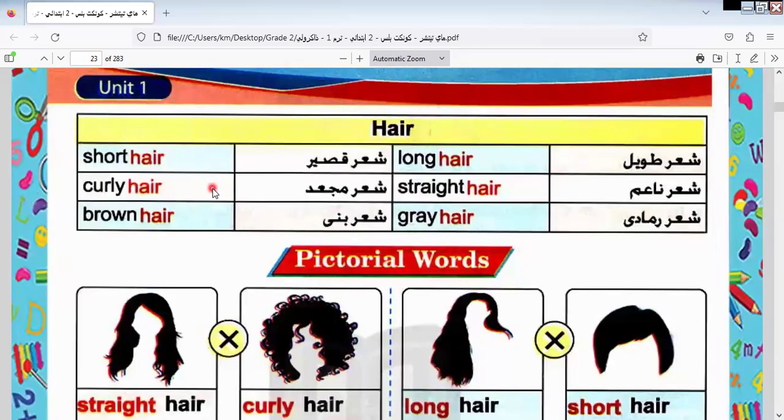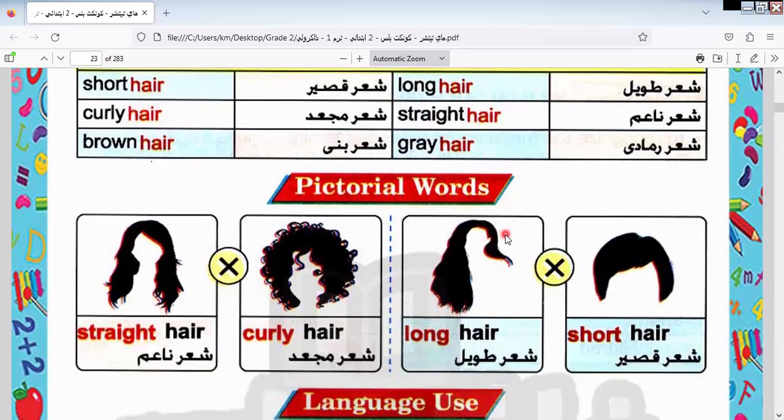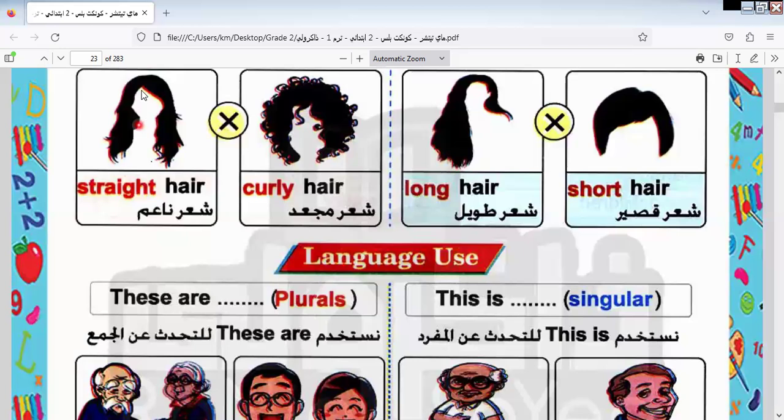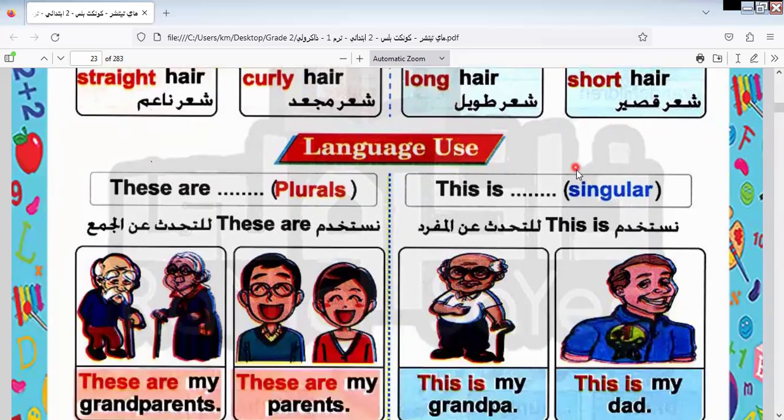Okay. Here we have the kinds of hair. Let's learn this together. Short hair. Curly hair. I think all the girls know curly hair. Brown hair, long hair, straight hair, and gray hair. These are the kinds or types of hair. This is straight and this is curly, opposite. This is long and this is short.